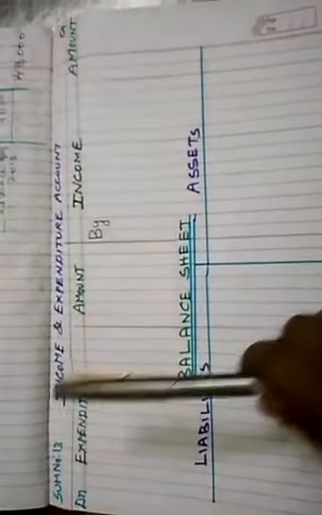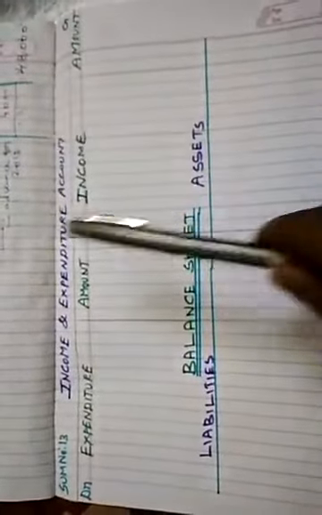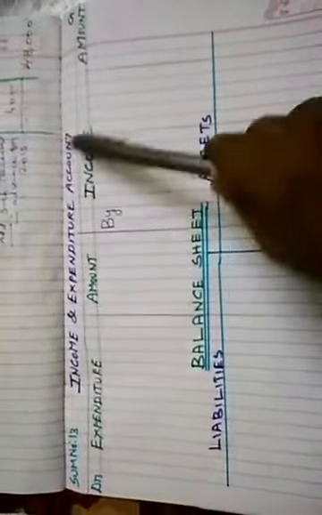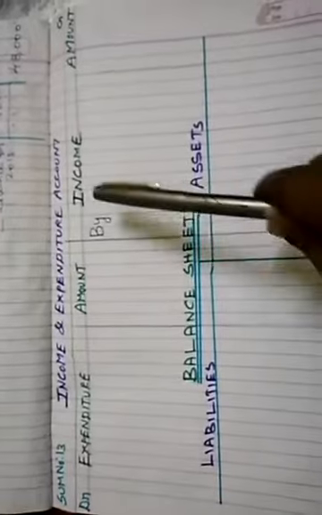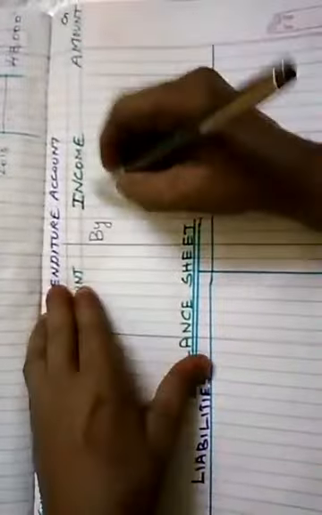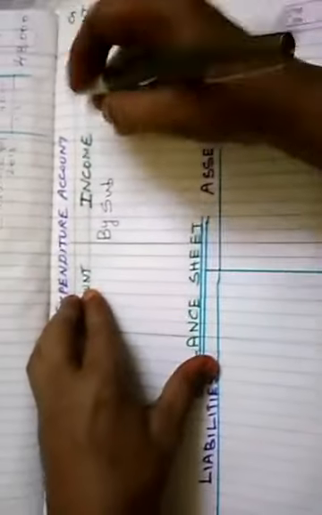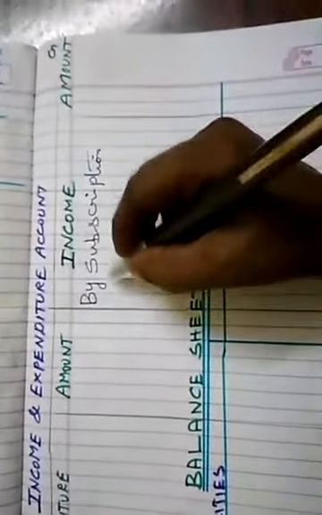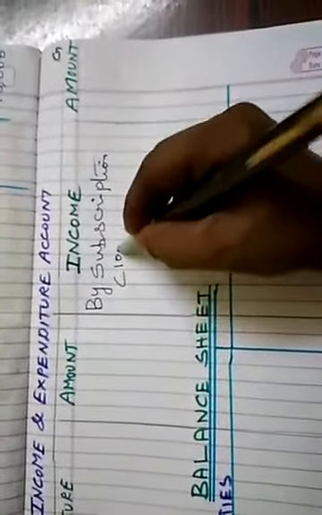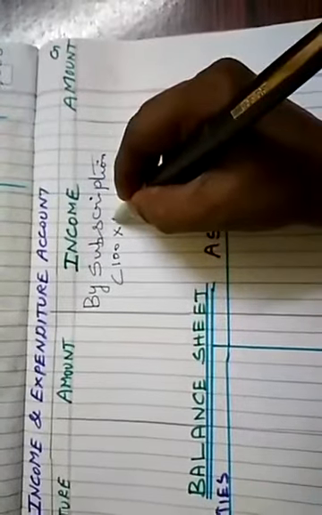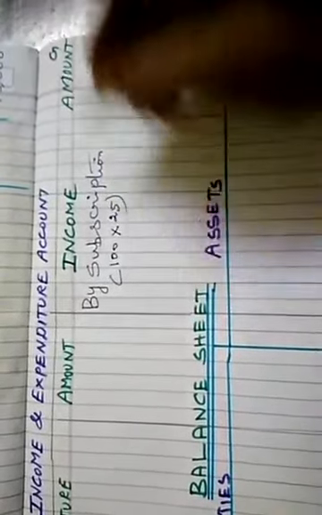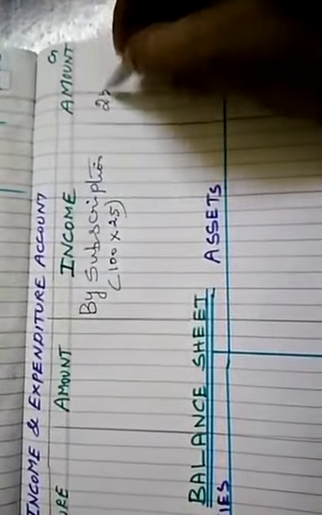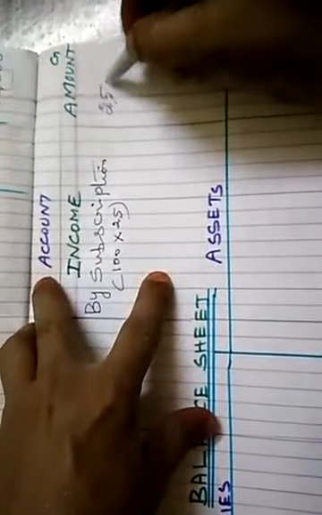Now we prepare the income and expenditure account, showing how the items appear in the income and expenditure account and balance sheet. First, in the income and expenditure account, by subscription: 100 members, each member pays 25, so 2,500.